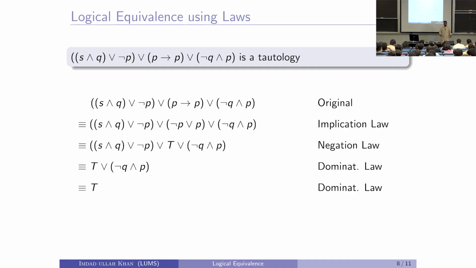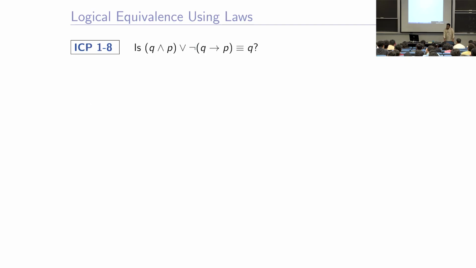So, by these successive applications of different laws, we got that our original proposition is logically equivalent to true, and that is the definition of a tautology. Irrespective of the value of P, Q, R, S, whatever, the value is going to be true. Is this clear?